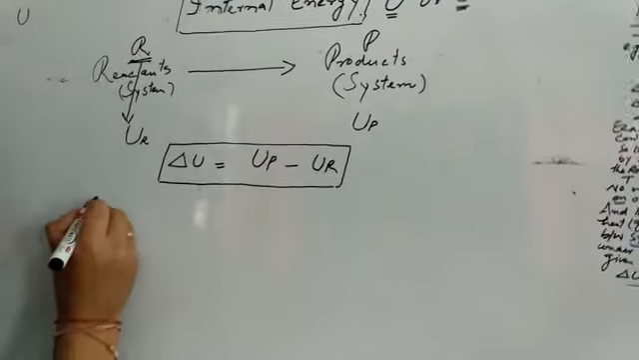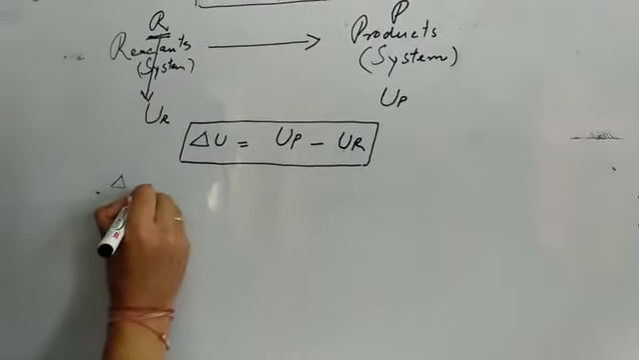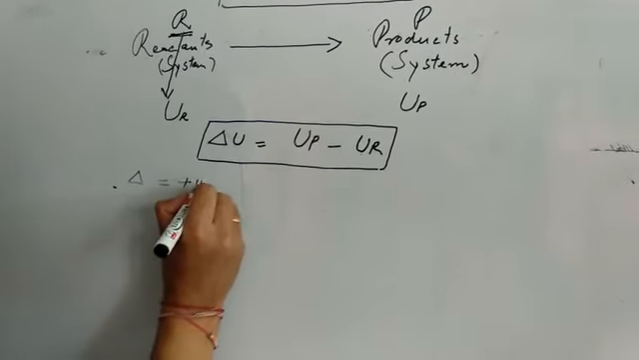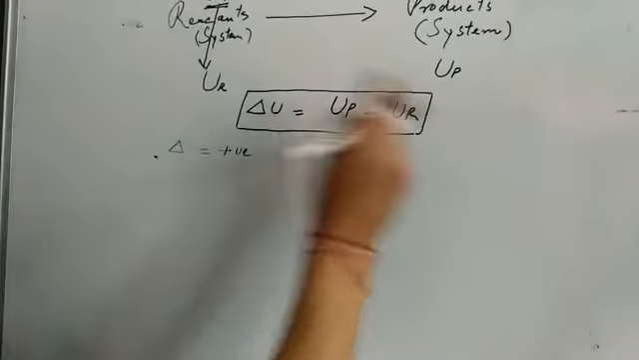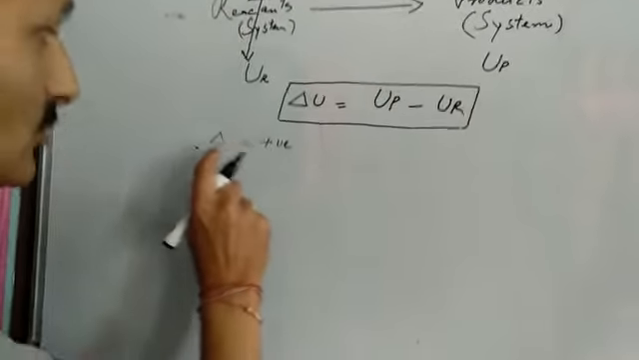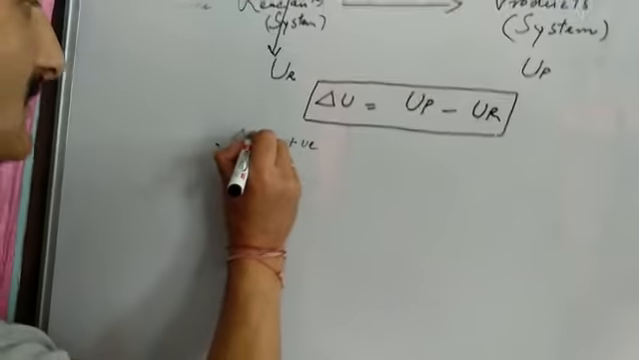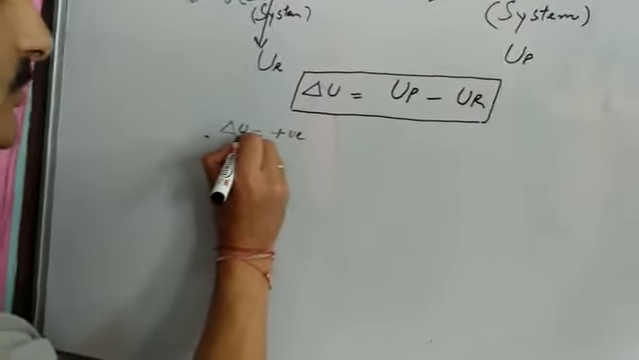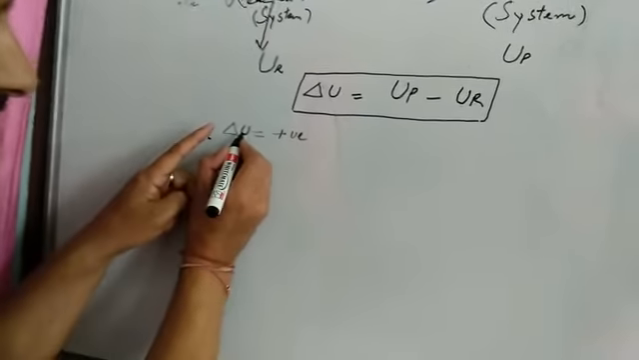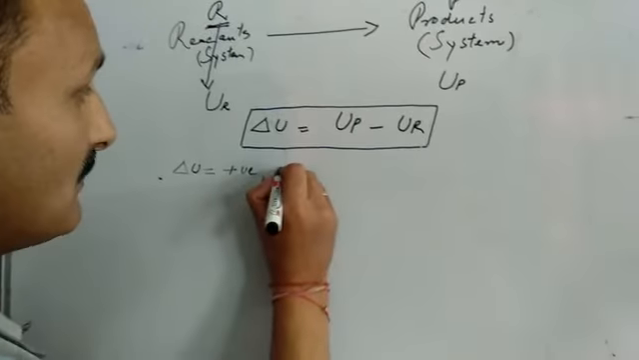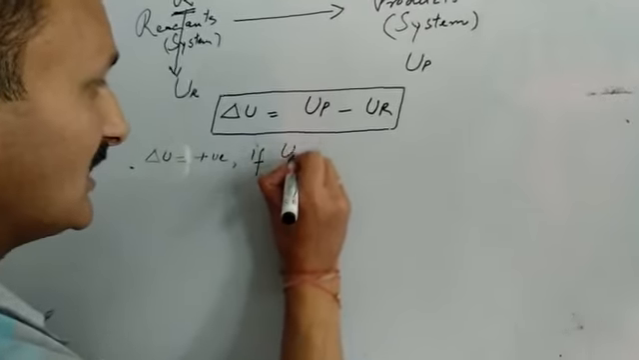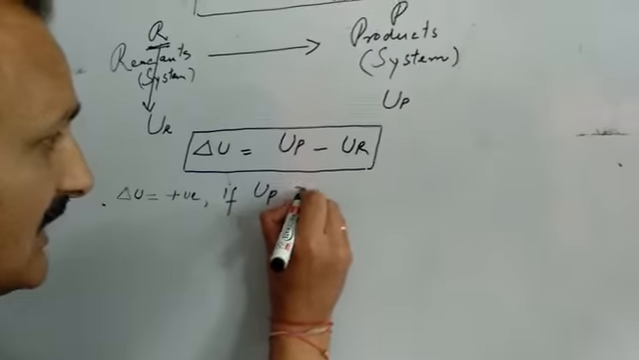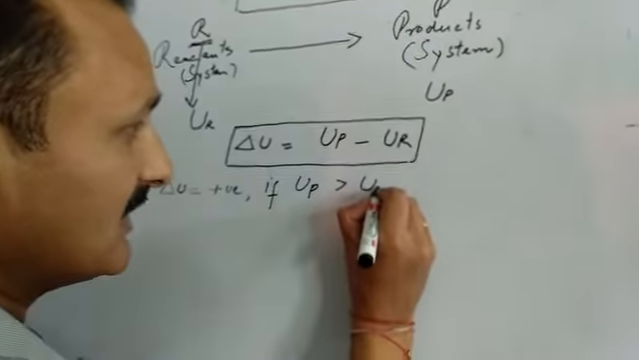Now, when can delta U be positive? Just see here: when U_P is greater than U_R, then delta U will always be positive. Delta U, that is the change in internal energy, is positive if the internal energy of products is greater than the internal energy of reactants.